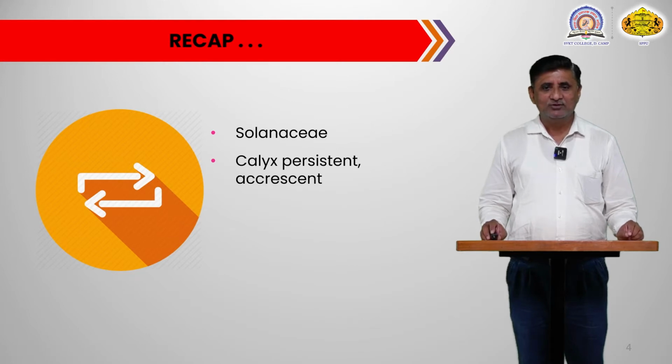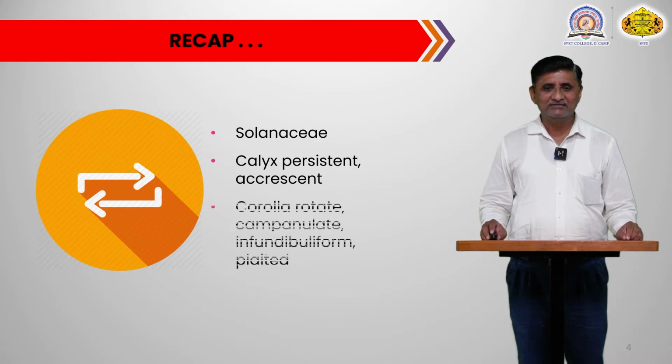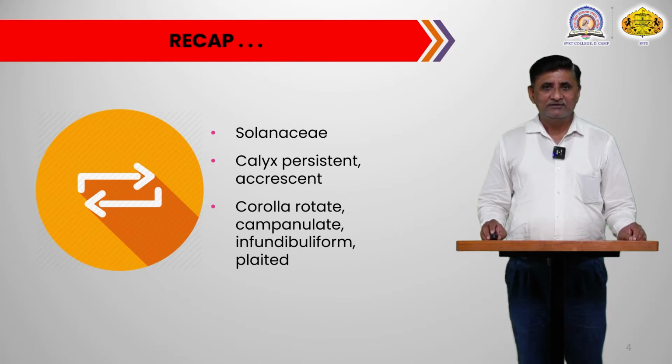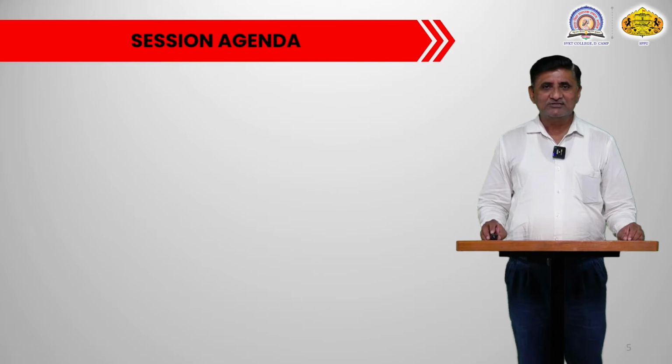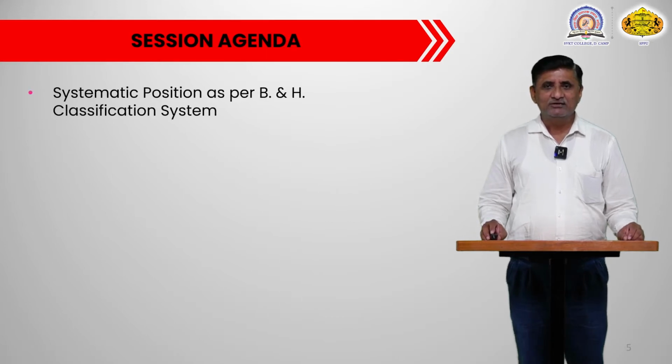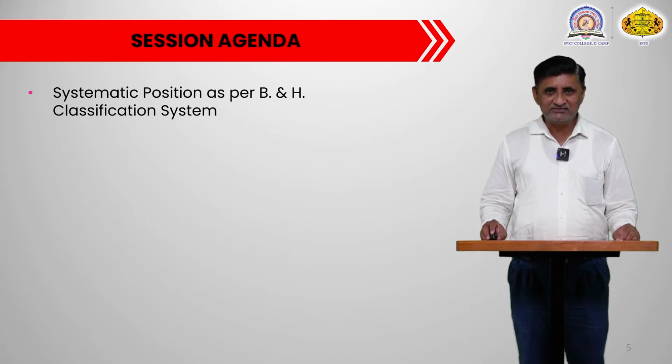Solanaceae is a family in which the calyx remains persistent and accrescent, and the corolla is rotate, campanulate, infundibuliform and plaited. So this was our last family, and today we are going to study the next family from the Gamopetalae. The name of today's family is Apocynaceae.